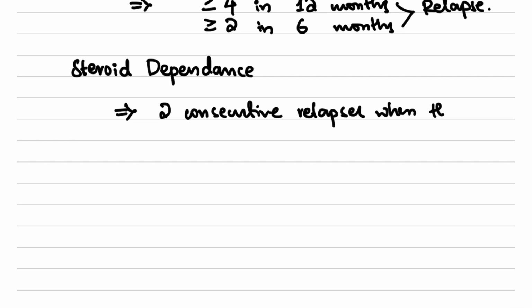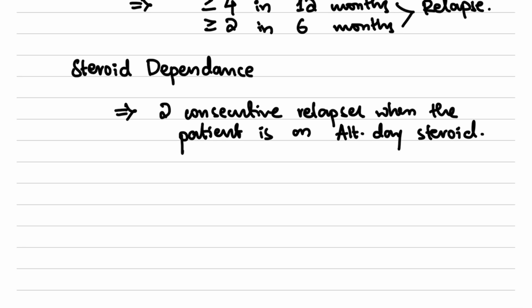And what do we give on alternate day steroid? We give up to 40 mg per meter square per day.